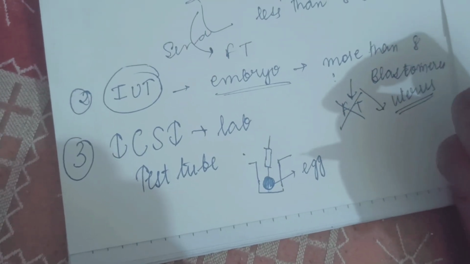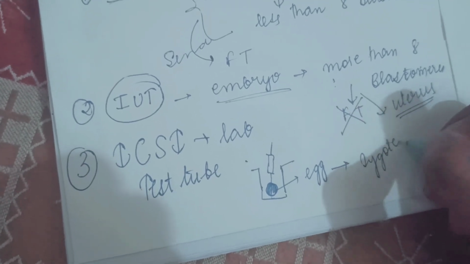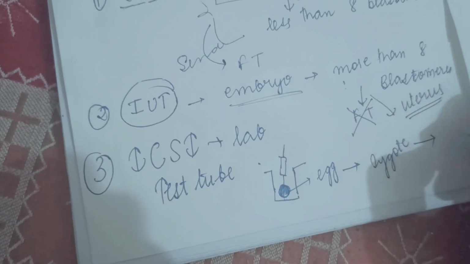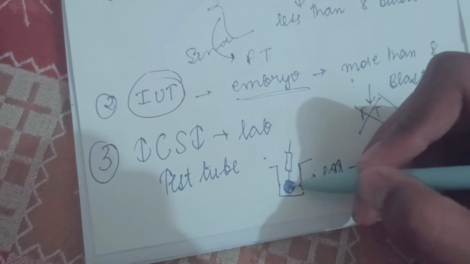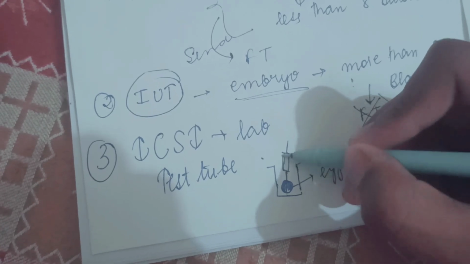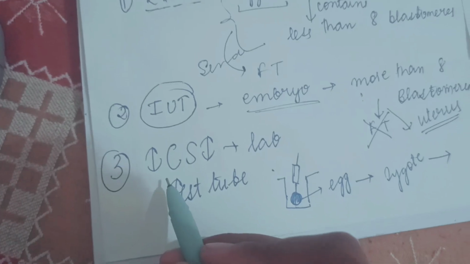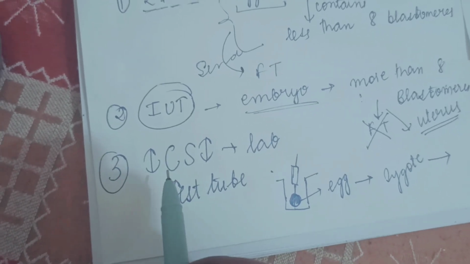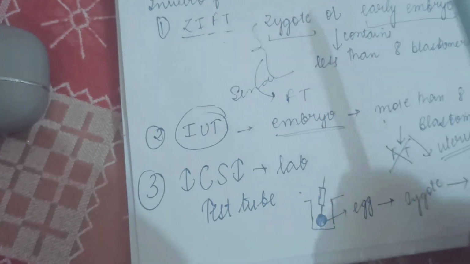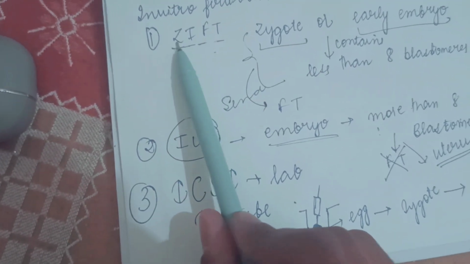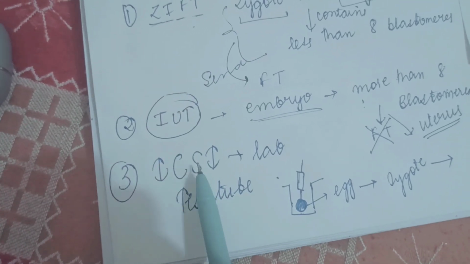Then a zygote is formed, which goes for further processes. This concept is known as intracytoplasmic sperm injection. These were about in vitro fertilization: first ZIFT, second intrauterine transfer, third intracytoplasmic sperm injection.